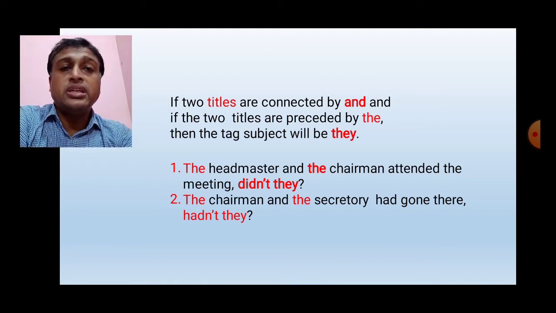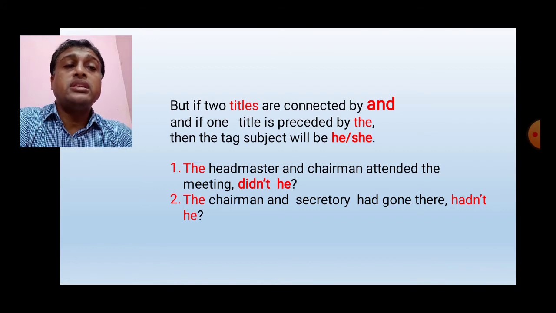Here, headmaster is a title, chairman is another title, and these two titles are connected by and. The two titles are preceded by the. That means here tag subject will be they. So here verb is attended, that means verb 2. As it is a positive statement, we have to write not. So the answer of this statement is didn't they.